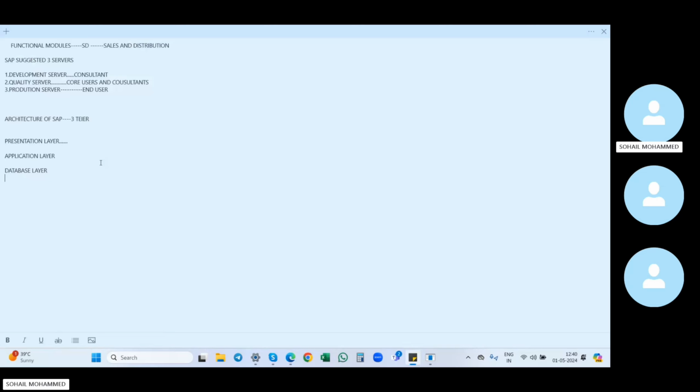So in SAP we have three kinds of projects. We'll discuss the projects now. The first project: if the client wants to install SAP into their business systems, we call it an implementation project, because they are implementing SAP into their system. That comes under the implementation project.